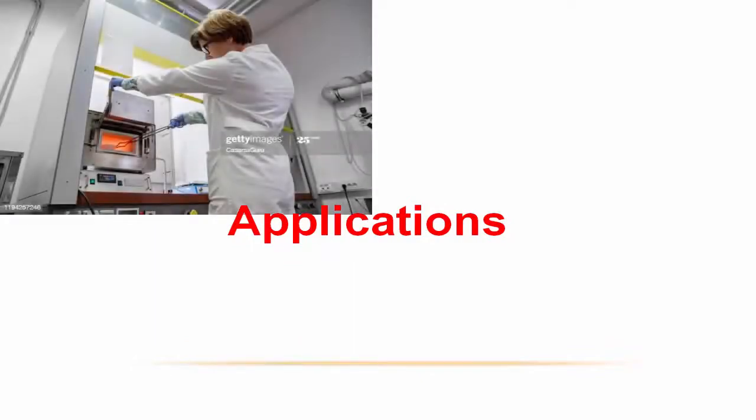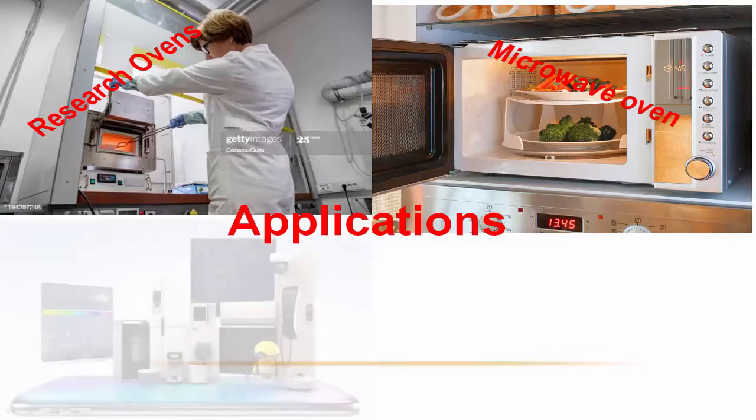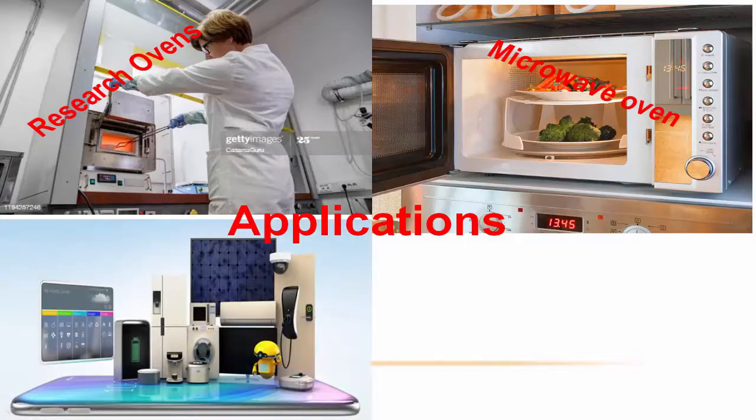Applications. Thermistors are used for the measurement and control of temperature in ovens, in research labs, microwave ovens, boilers. Also in consumer electronics, day-to-day appliances like TV, refrigerator, mobile, computer. Thermistors are used as in-rush current limiting devices in power supply circuits and also as circuit protectors. Thermistors control surges of power and ensure the correct amount of current is pushed through the device when they are plugged in. Again, in these devices, they are used for control and monitoring of temperature.